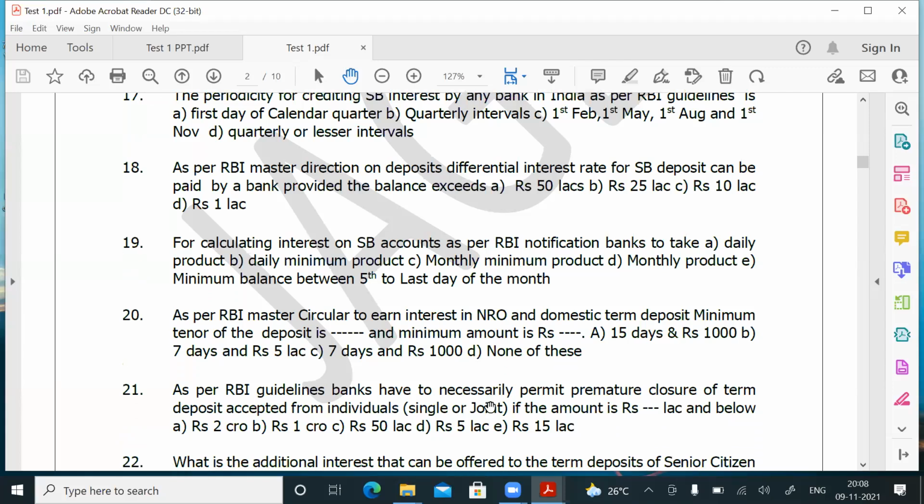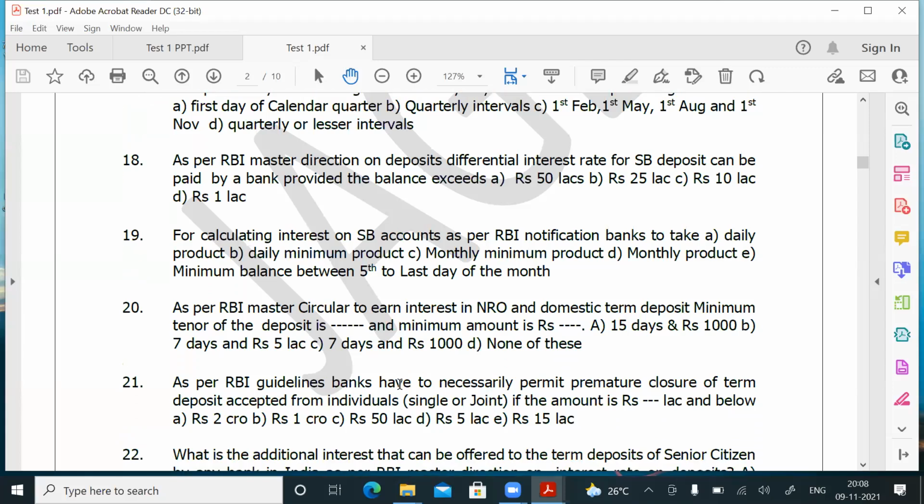Question number 21. We are all seeing the RBI master directions, sir. We have not come to Canara Bank guidelines now. As per RBI guidelines, banks have to necessarily permit premature closure of term deposits accepted from individuals, single or joint, if the amount is rupees dash lakh and below.